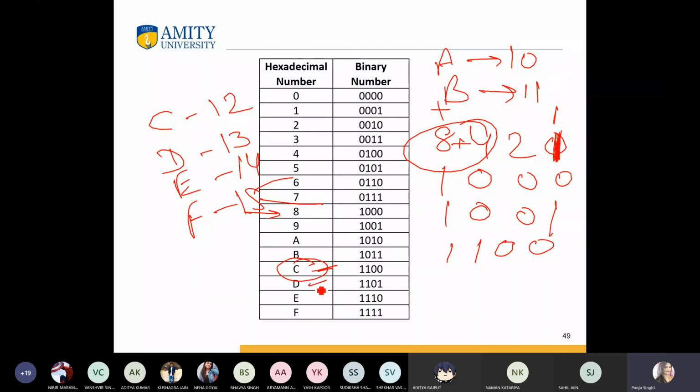And for D, denoting 13, we can simply add 8 plus 4 plus 1, so we can write 1 1 0 1. And for the 15, 8 plus 4 is 12, plus 2 is 14, plus 1 is 15. That means all the bits will be 1 1 1 1.